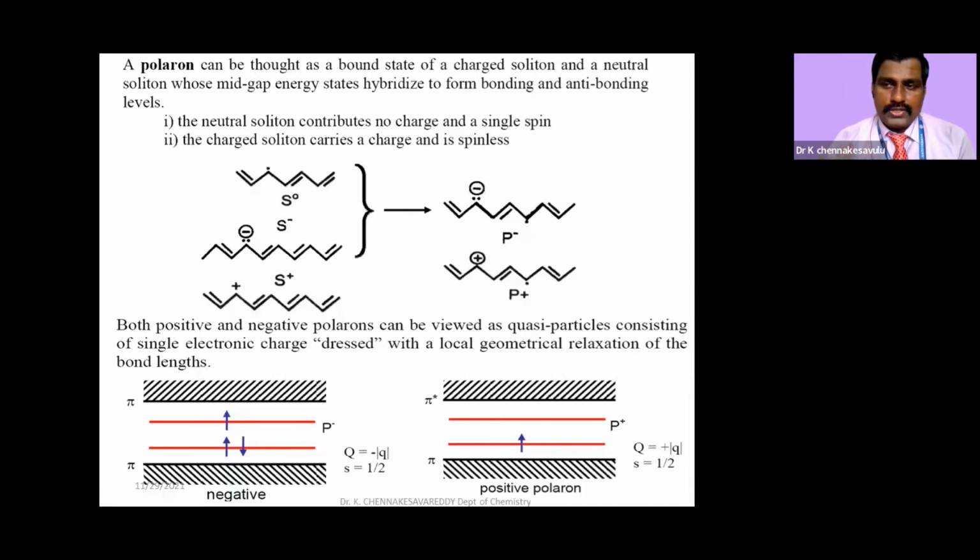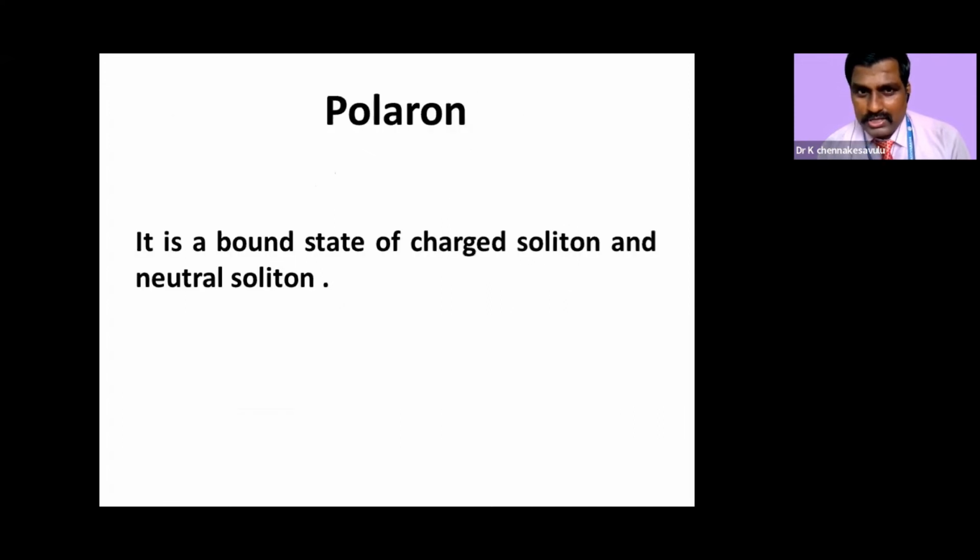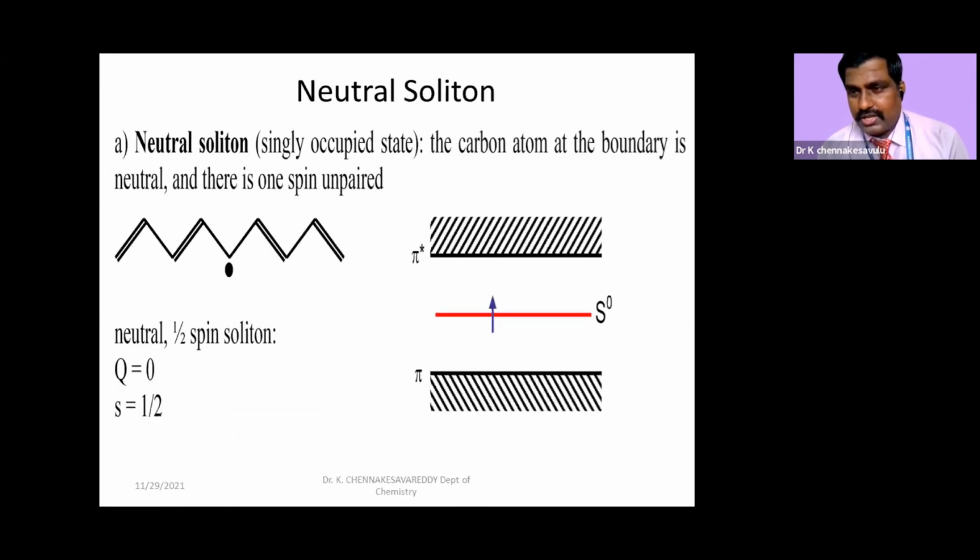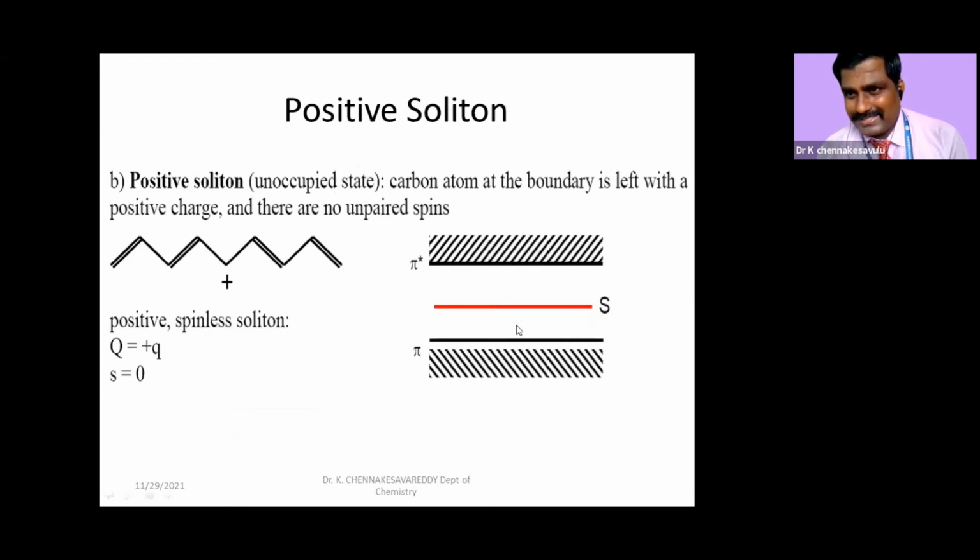First, what we have defined is the soliton. A soliton is a solitary wave which retains its shape and speed due to the combination of another solitary wave. Soliton is of three types: a neutral soliton, a positive soliton, and a negative soliton. You see that in the neutral soliton we have only an unpaired electron. And here we have only charge. Charge means we have removed this electron.